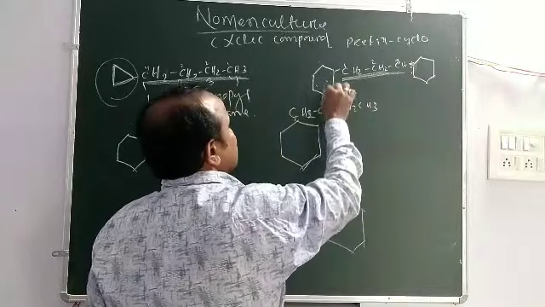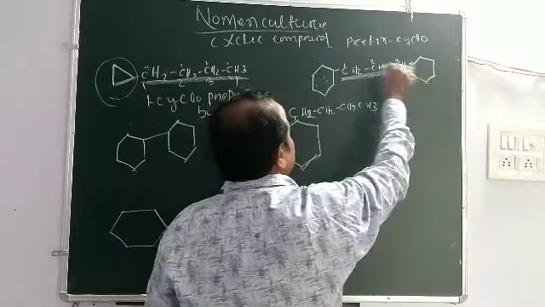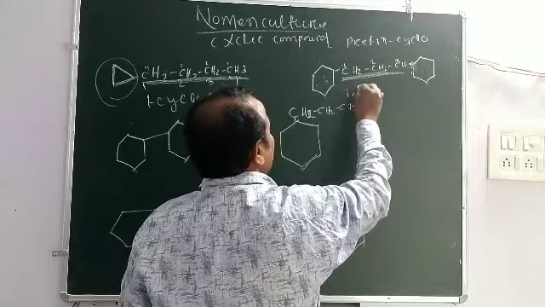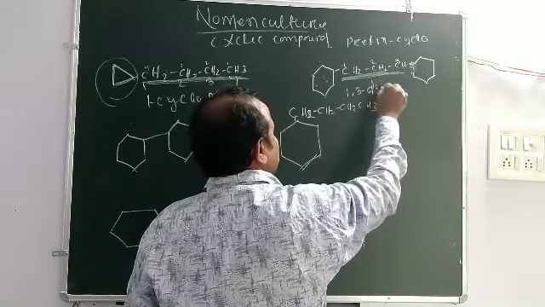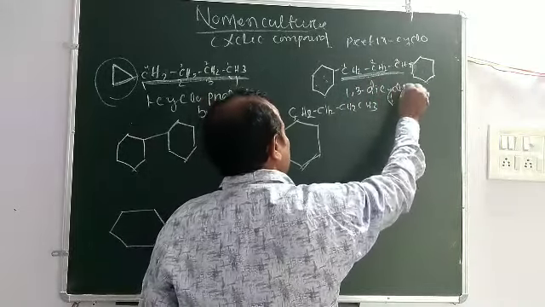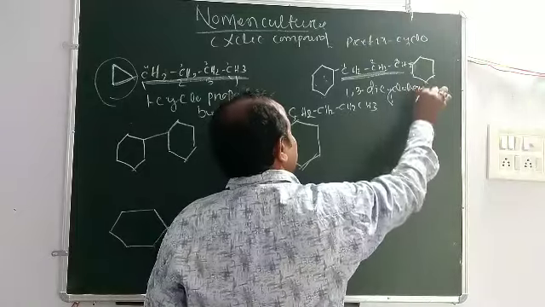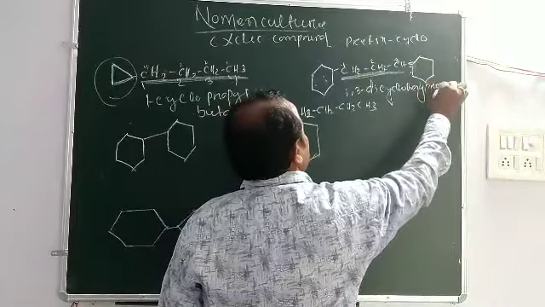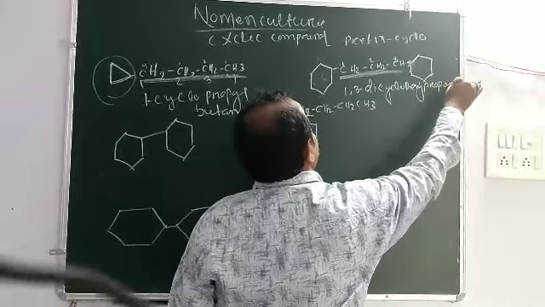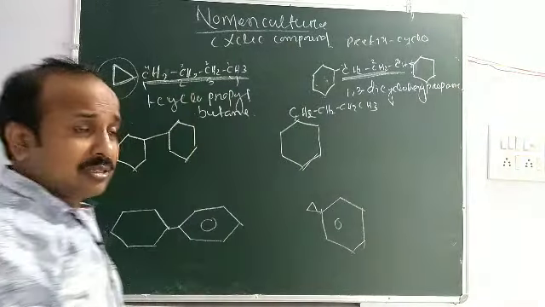So this is cyclohexyl, 1, 3 dicyclohexyl propane. What root is prop? Then the primary suffix is ane.